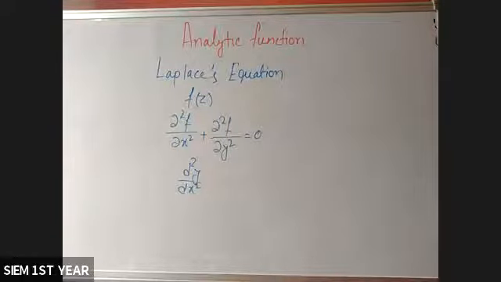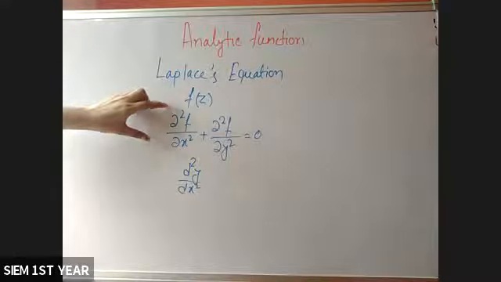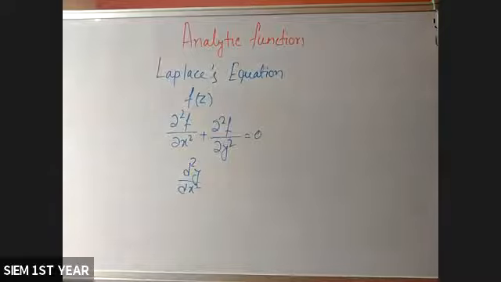And I already told you today's topic is harmonic function. So what is the harmonic function? If any function f of z satisfies this equation, then it is called harmonic function.